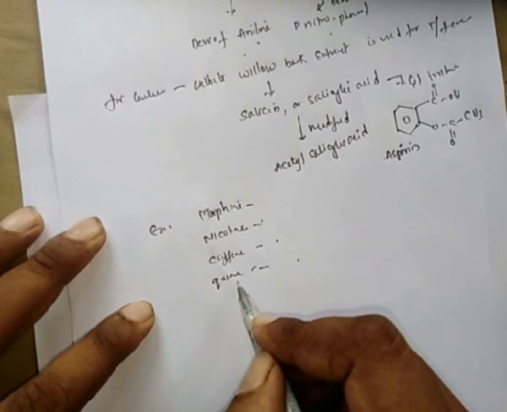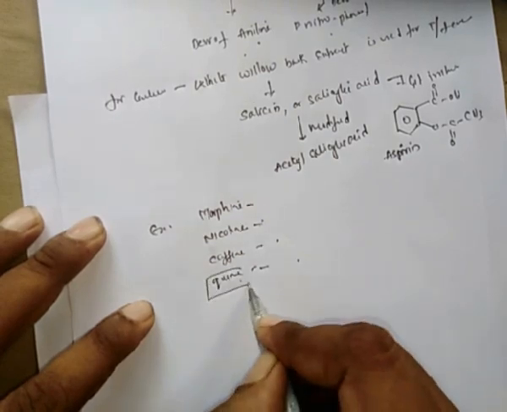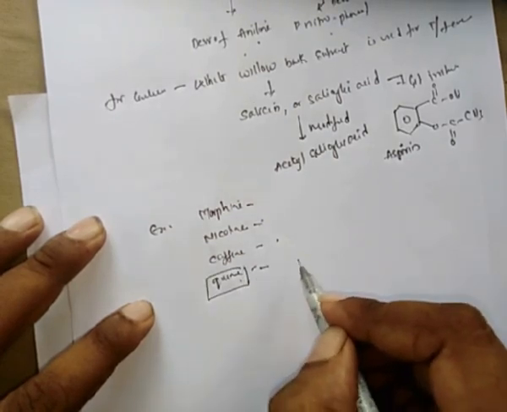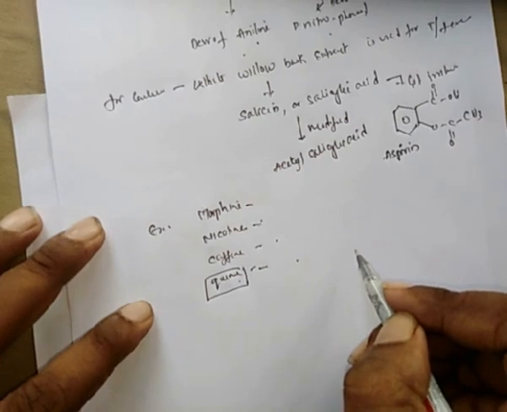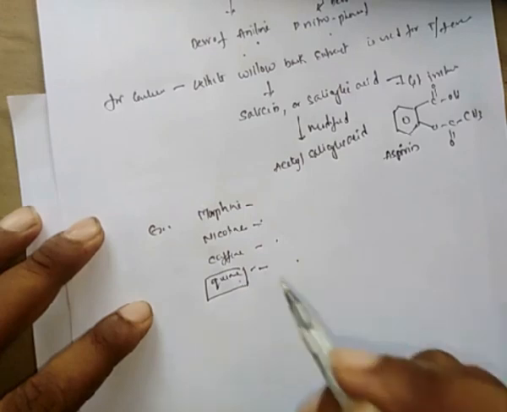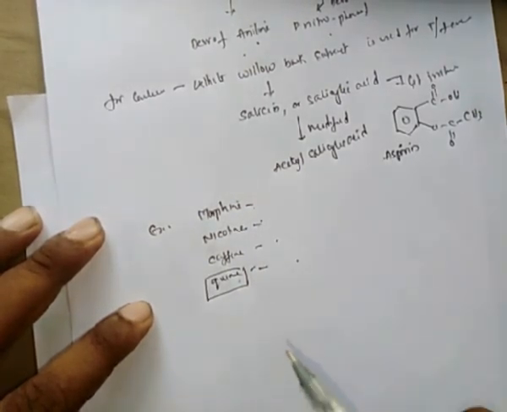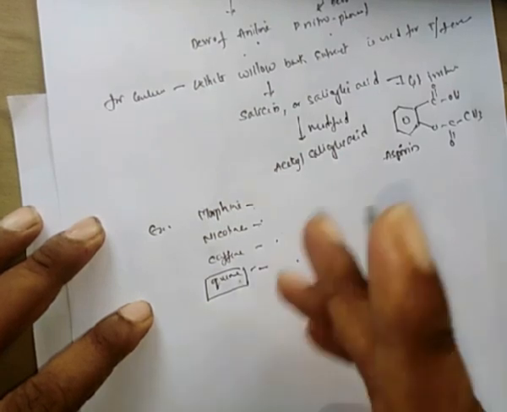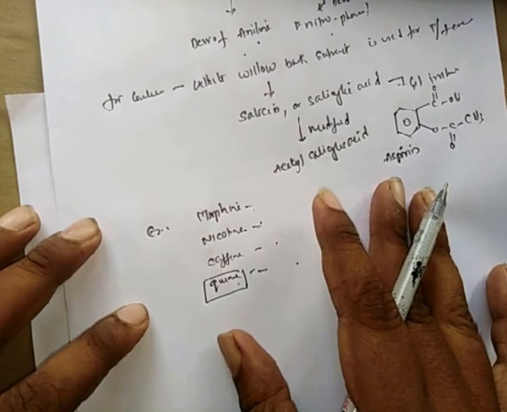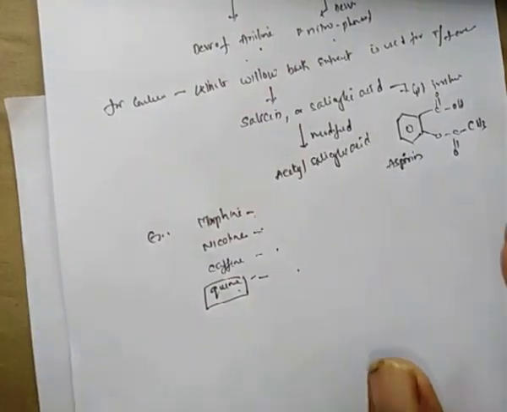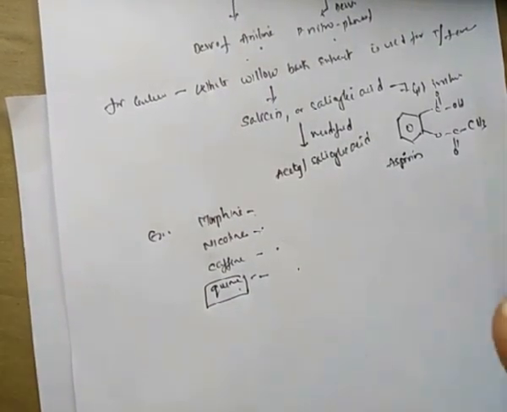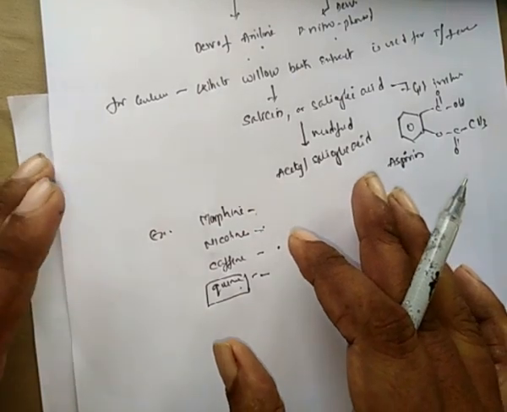In the COVID duration, chloroquine, a quinine derivative, was used for the treatment of COVID-19 in the starting stages in the US and other countries. So these are natural organic compounds. Morphine, nicotine, caffeine and quinine are organic compounds. Most of the drug molecules you are using nowadays are organic derivatives.